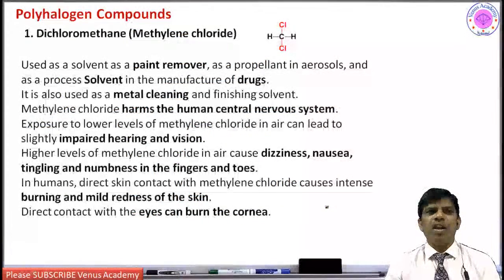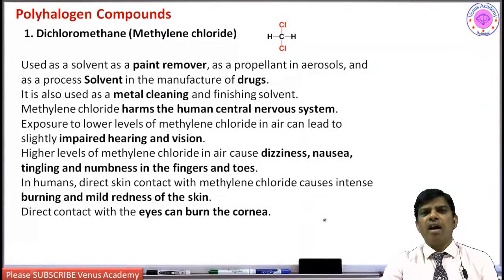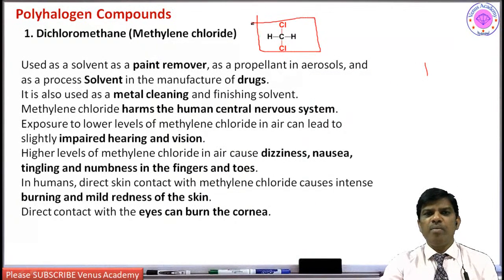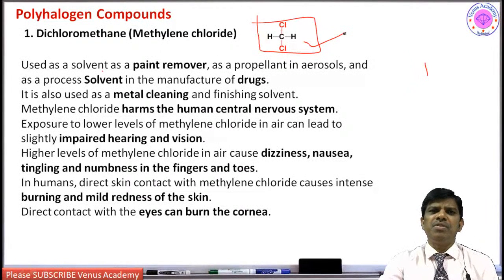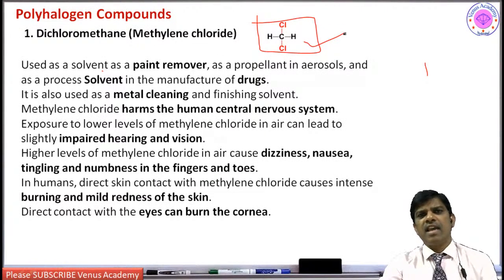And when it comes to polyhalogen compounds or halogen containing compounds, the common compound in laboratory you will come across is dichloromethane. Dichloromethane is used as a solvent in organic chemistry. Nowadays it is banned in so many countries. If you go to Japan, it is very tough to find this dichloromethane, or you are not at all going to be allowed to use this dichloromethane in laboratory. But previously it was used extensively in organic synthesis as a common solvent.